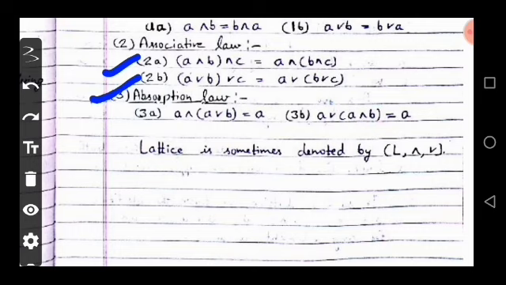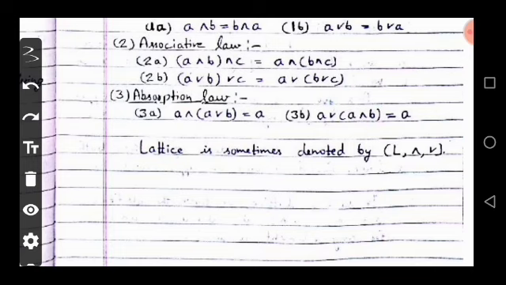Now the next law is the absorption law. The absorption law is defined as A meet (B join A) is equal to A, and also A join (A meet B) is equal to A. A lattice is sometimes also denoted as (L, meet, join).